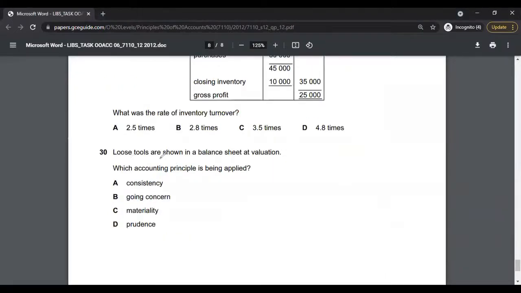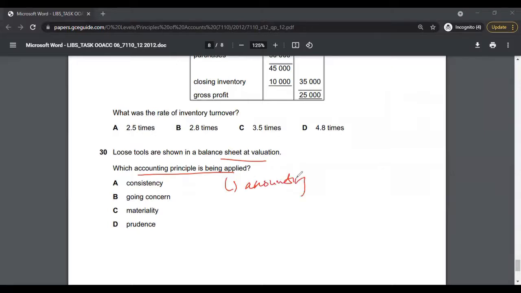Multiple choice 30, loose tools are shown in a balance sheet at valuation. Which accounting principle is being applied? If you have been following my series on these Paper 1 accounting papers, they always ask you a question on accounting principles, and it usually appears in these last multiple choice questions because they're kind of difficult, or a little bit tricky.